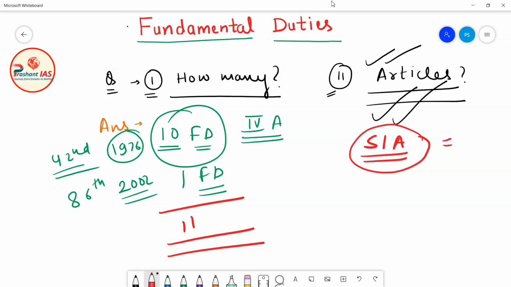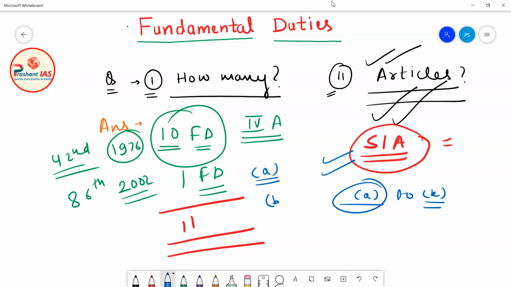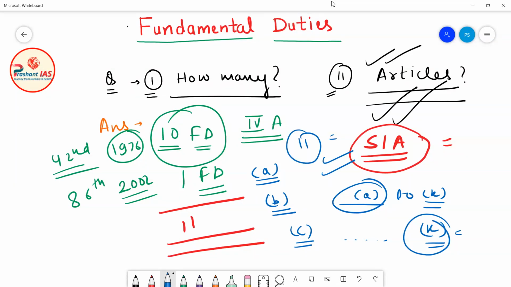So fundamental duties are given under Article 51 capital A of the Indian Constitution from A to K. For example, the first fundamental duty is given under A, the second under B, the third under C, and the last, the 11th fundamental duty, is given under K. So there are in total 11 fundamental duties. One by one we will discuss all the fundamental duties, and I will try to explain the meaning of all of them.